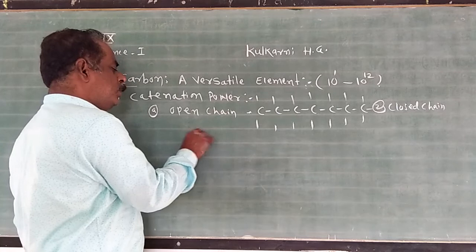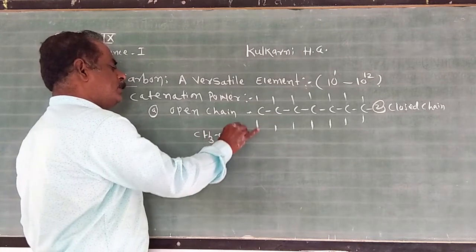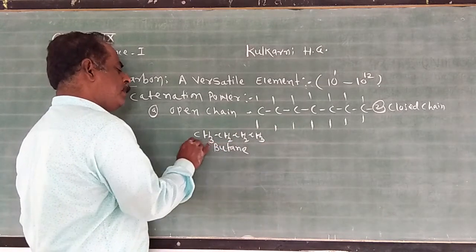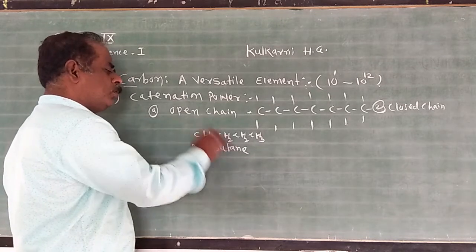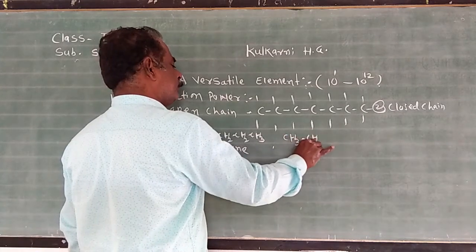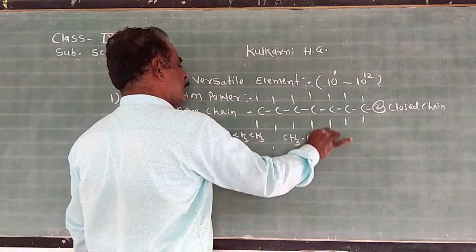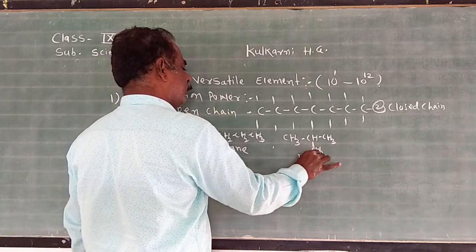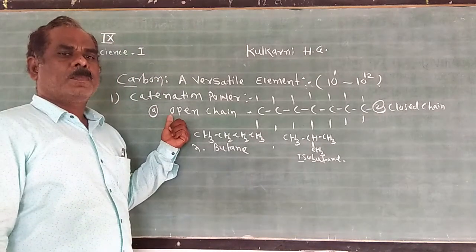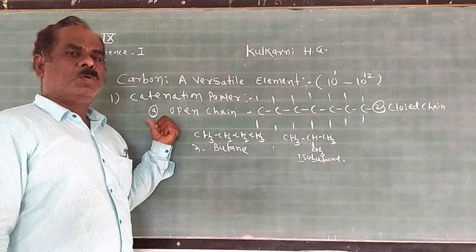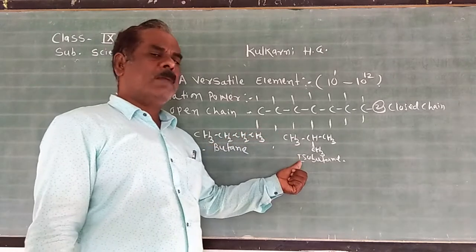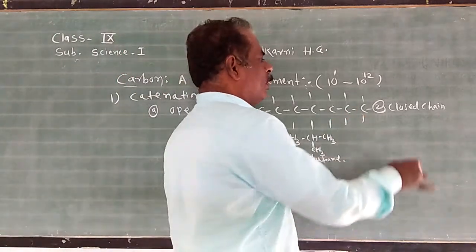The example of open chain is butane, CH3, CH2, CH2, CH3. The name of the compound is butane. It is called n-butane because it is a straight chain. Open chains are of two types: straight chain, and second, it also occurs as a branched chain. The name of that compound is isobutane. This is the first type, in case of open chain. Due to the catenation property, carbon has the ability to form straight chain carbon compounds as well as branched chain carbon compounds. And carbon also forms a closed chain.